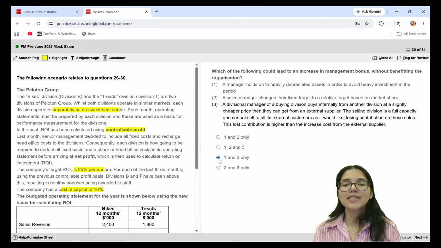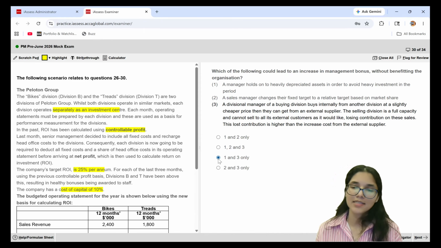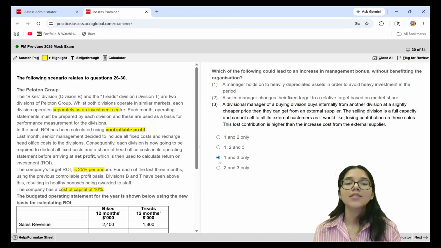The selling division is at full capacity and cannot sell to all its external customers as it would like, losing contribution on these sales. This lost contribution is higher than the increased cost from the external supplier. So definitely this will benefit that division who is buying things for cheaper, but overall to the company as a whole, this will not benefit. So 1 and 3 are my final answers.